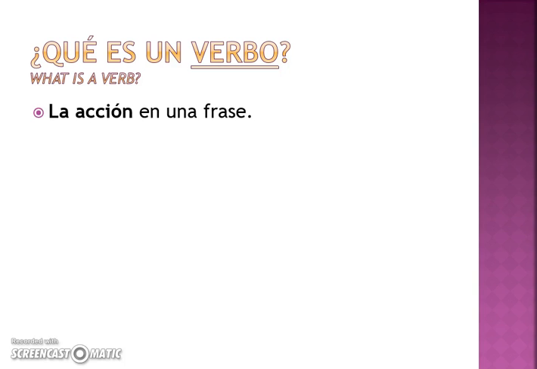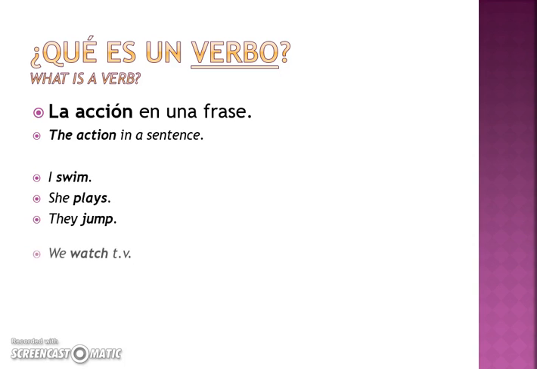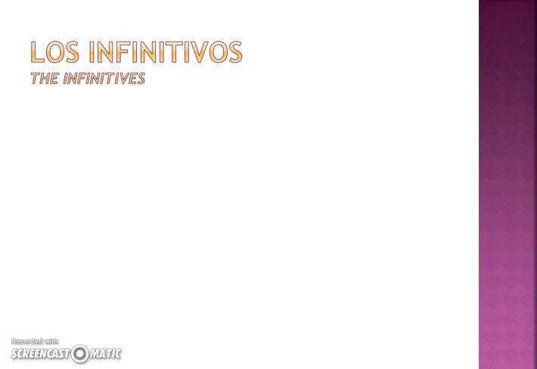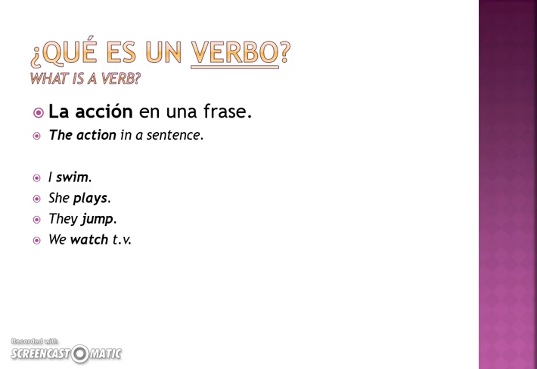¿Qué es un verbo? La acción en una frase. A verb is the action in a sentence. Por ejemplo, I swim, she plays, they jump, we watch TV. Swim, plays, jump, watch, those are actions. Those are our verbs.